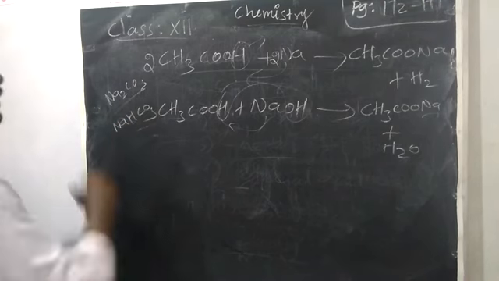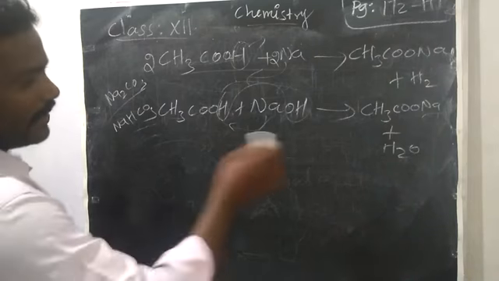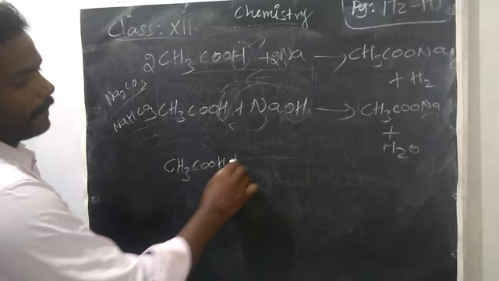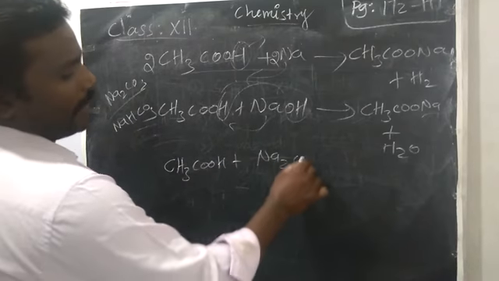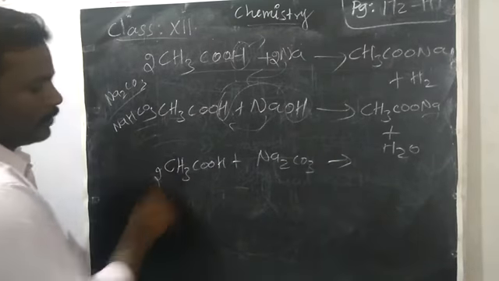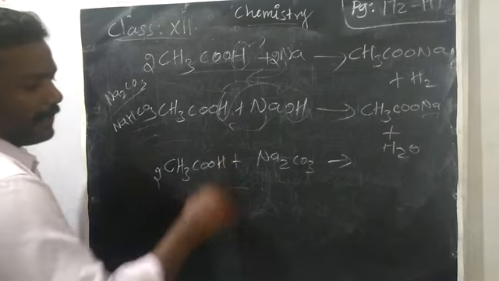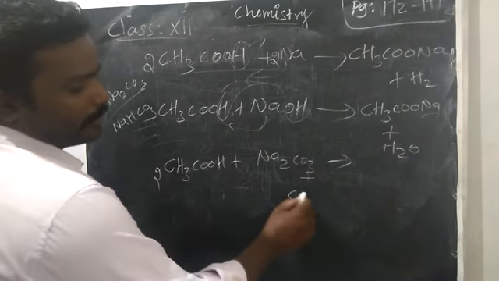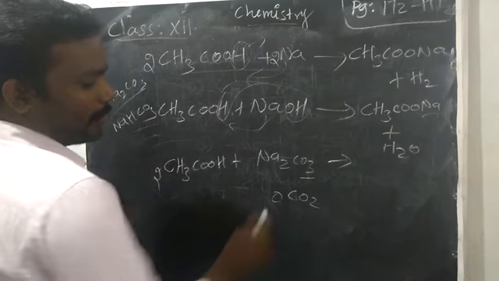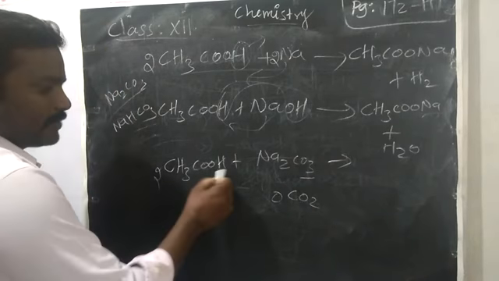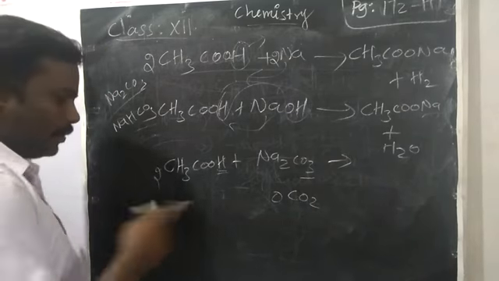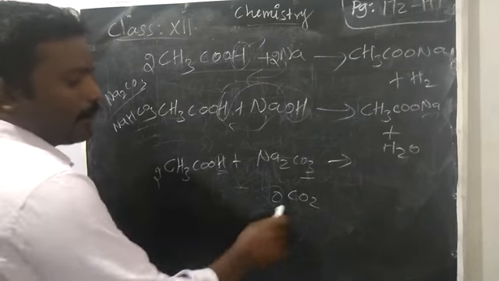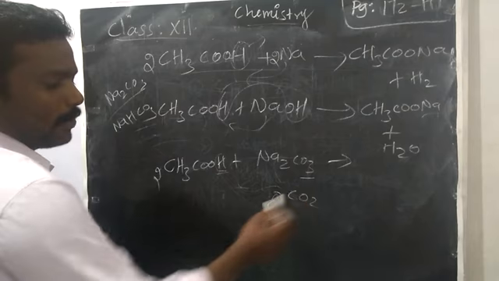So the carbonate undergoes the reaction with the same type of product. Acetic acid with sodium carbonate, Na2CO3. You take two. What will happen? Very simple. There is CO3. To remove CO2, there is one more excess oxygen. There are two hydrogens. Sir, only one? No, there are two, which means this is common for the hydrogen also. Two hydrogens and one oxygen will go as water. So CO2 over, water over.